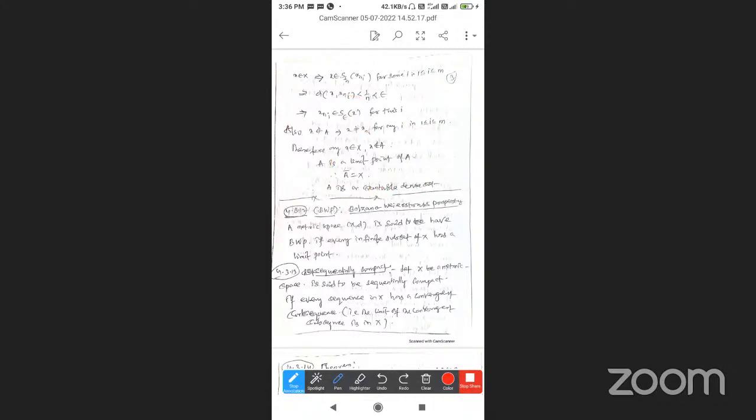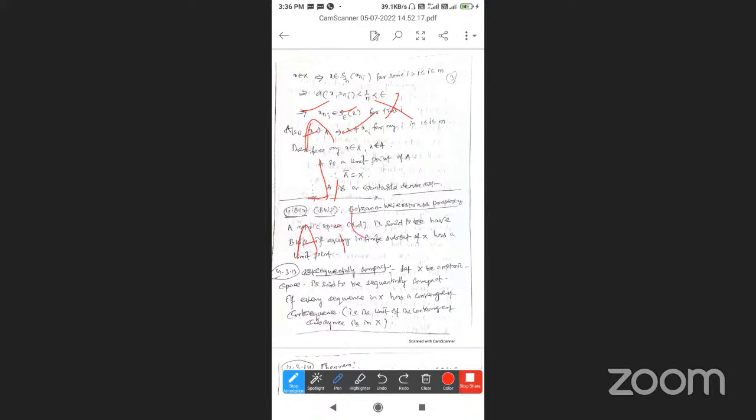It's called a derivative set. The set of all limit points is a derivative set. x does not belong to A, but x belongs to capital X, and x is a limit point of A. The set of all limit points is a derivative set. That is, A bar is equal to capital X. Hence A is a countable dense set.